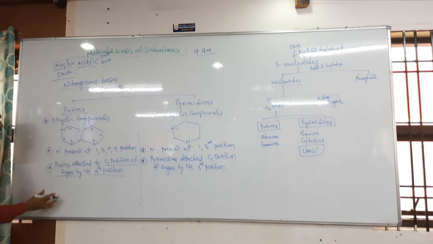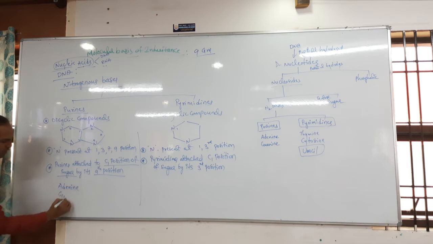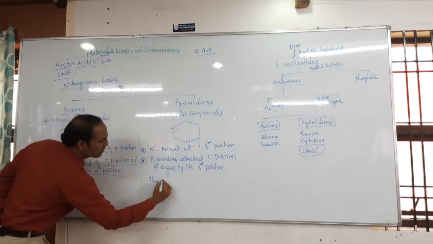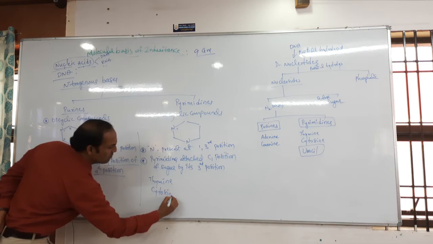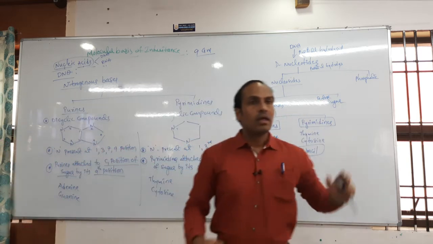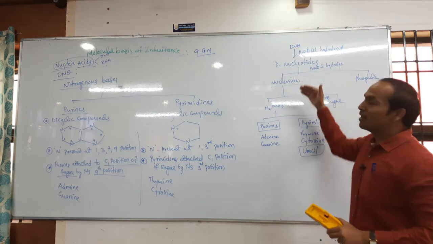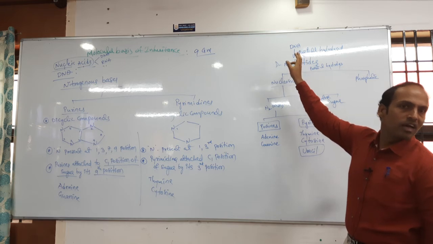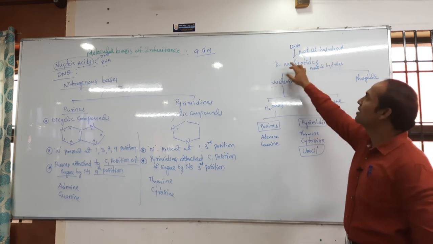Now you have to speak out: which one is called purines? Adenine and guanine, both together are called purines. Thymine and cytosine, both together are called which one? Pyrimidines. Now I can give the diagram of every nitrogenous base, the atomic structure. Okay? Do you understand this tabular column, students? Any doubts? Yes, it's easy.